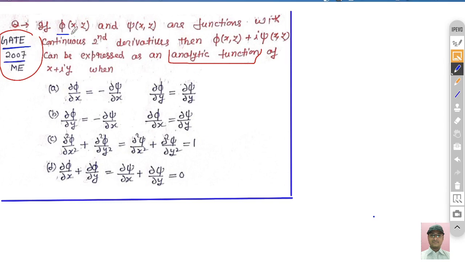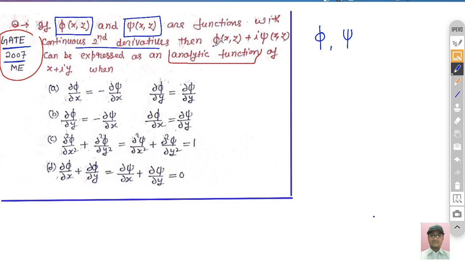Now see, here it is given phi x y, phi is a function of x y, and psi. There are two functions basically, phi and psi, which are functions of x y, with continuous second derivatives.